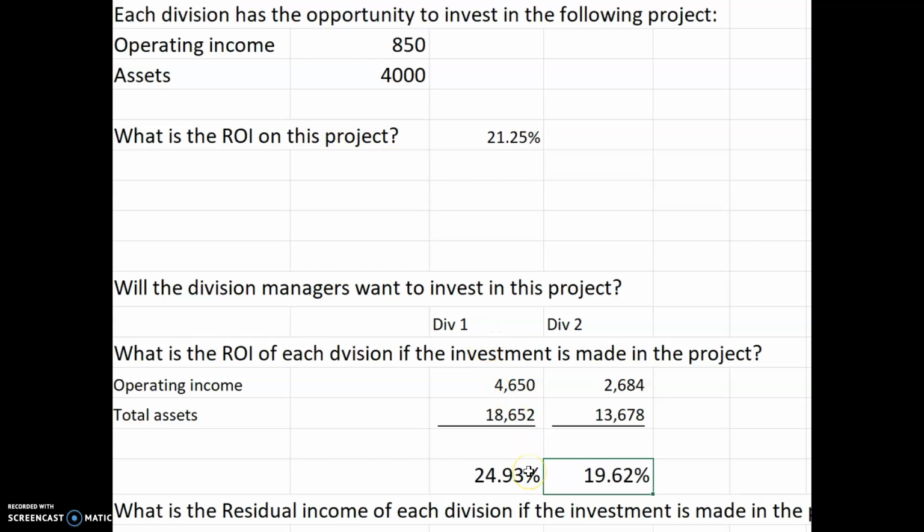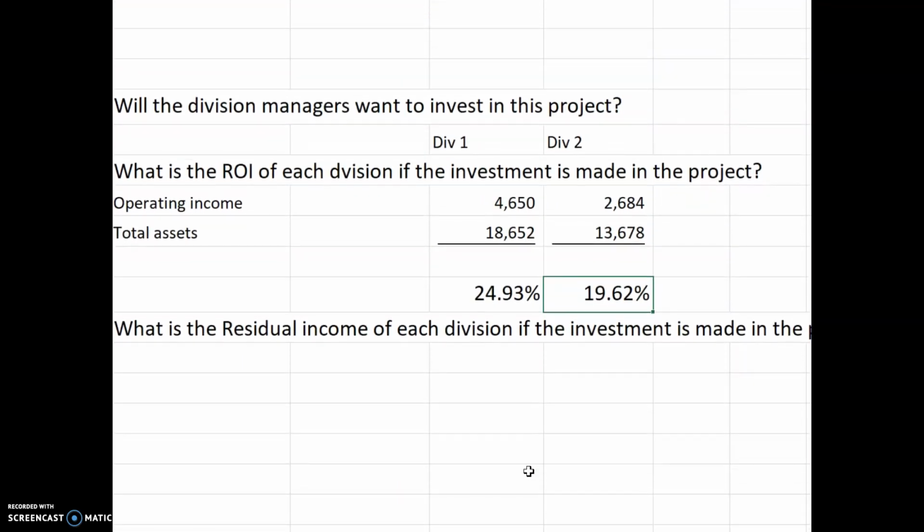But Division 1 is going to say, hey, I don't want to do that deal. And the investors want them to do this deal. So this is why we should look at residual income.